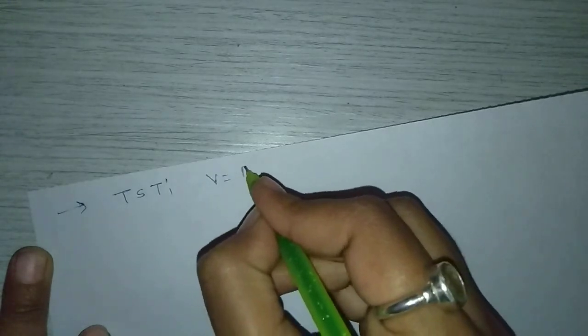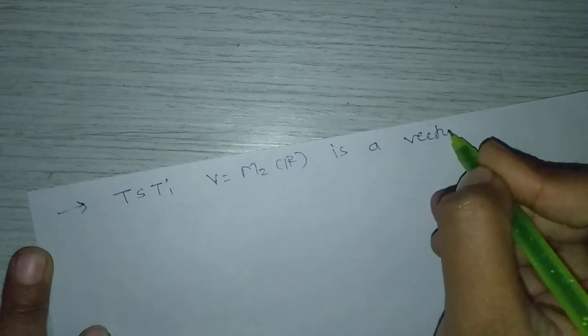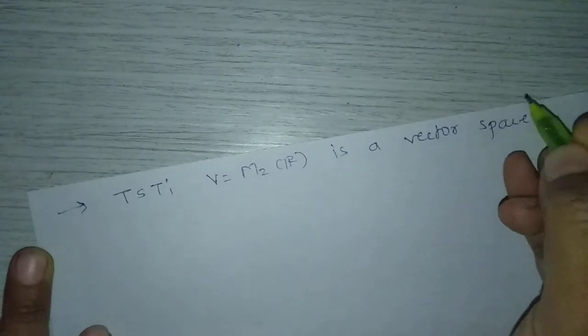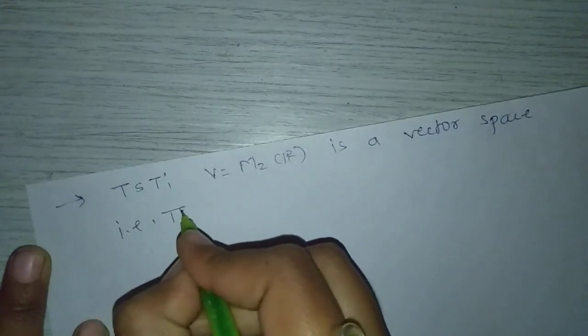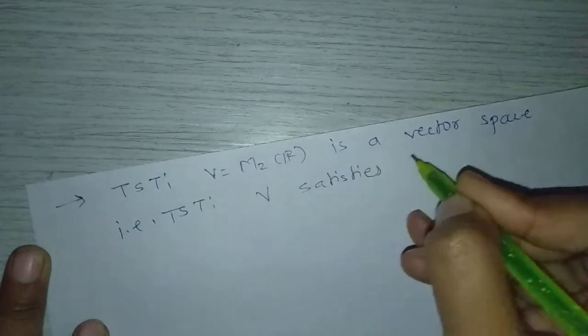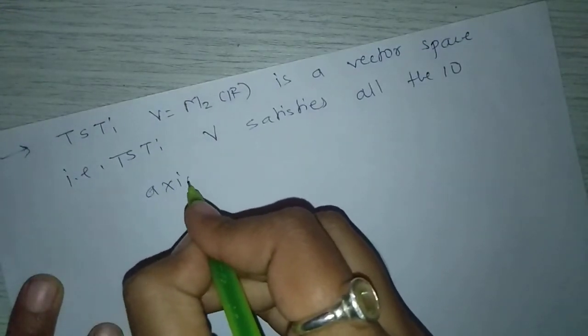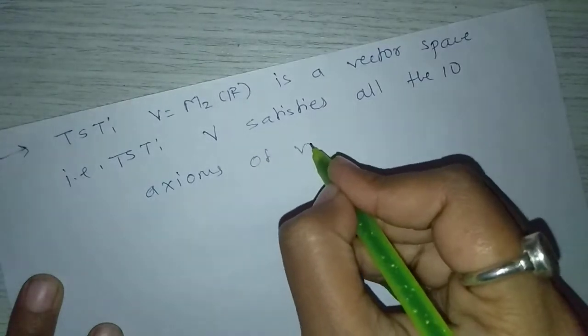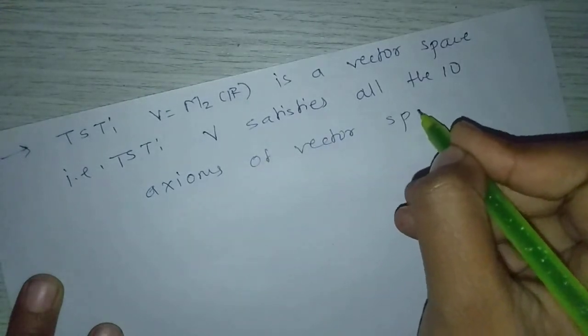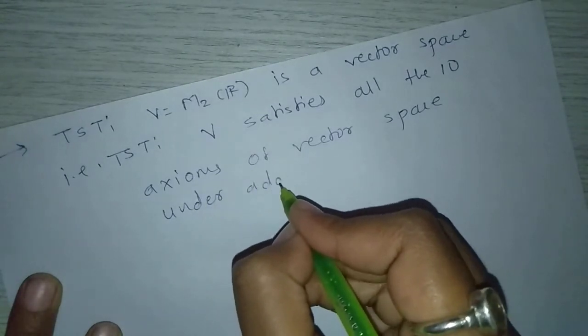First, to show that V equal to M2 of R is a vector space, that is to show that V satisfies all the 10 axioms of vector space under addition and multiplication.